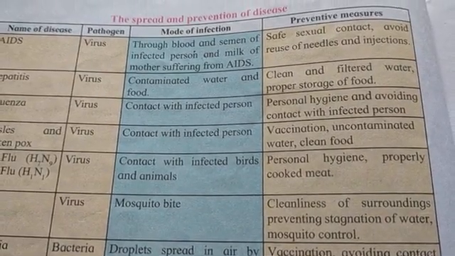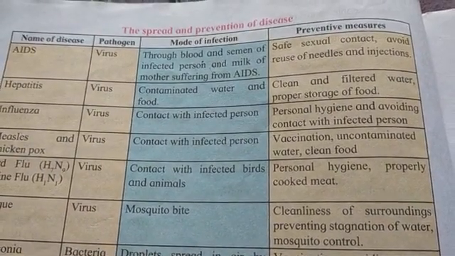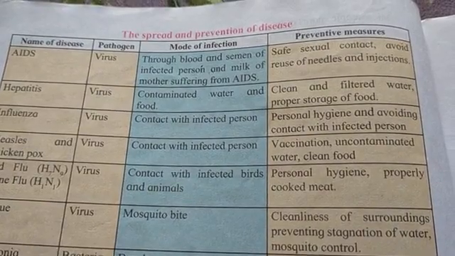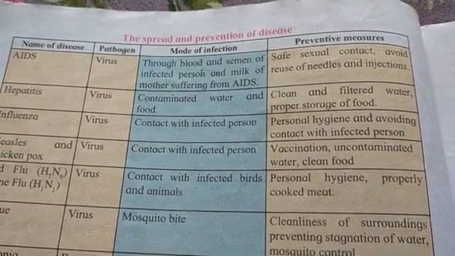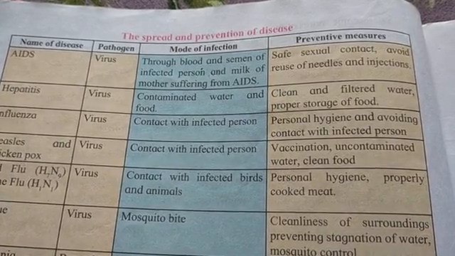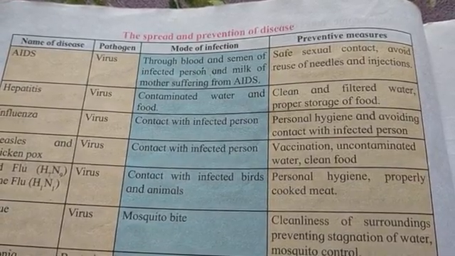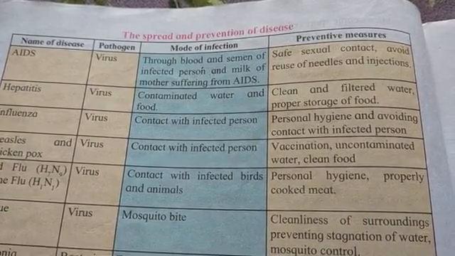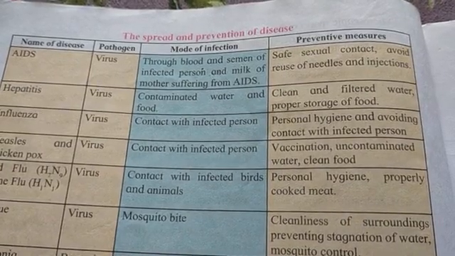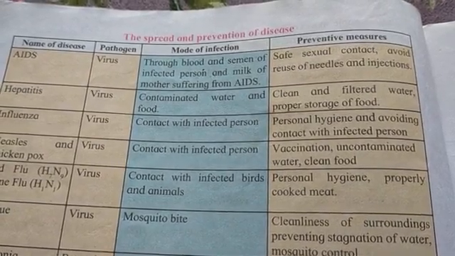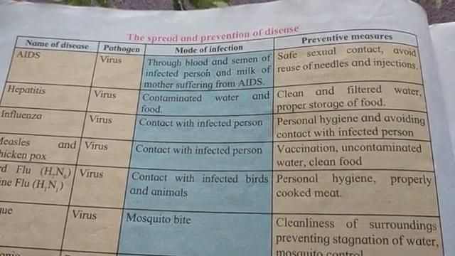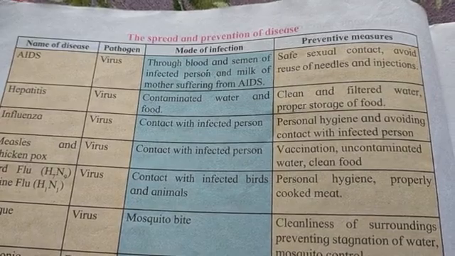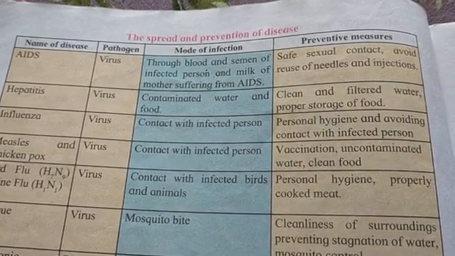How can you prevent it? Prevention is safe sexual contact. While having sex, you have to practice safe sexual contact. Avoid reuse of needles. You should not use needles and injections again and again. The second disease is hepatitis. It is also caused by a virus.